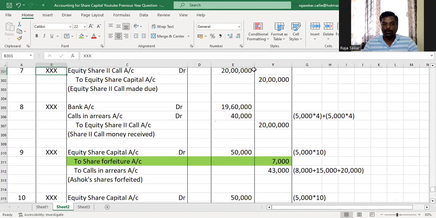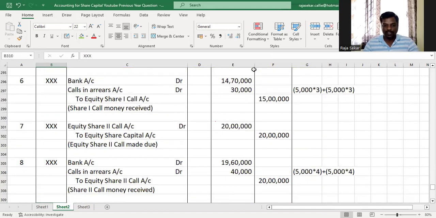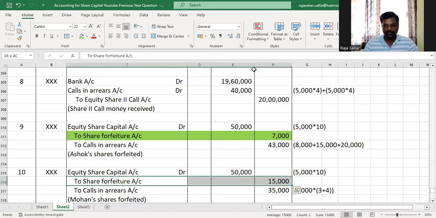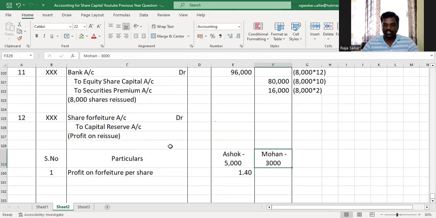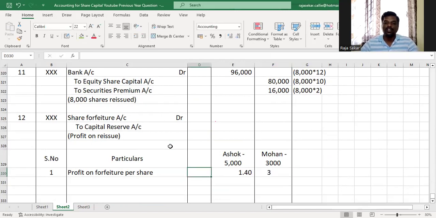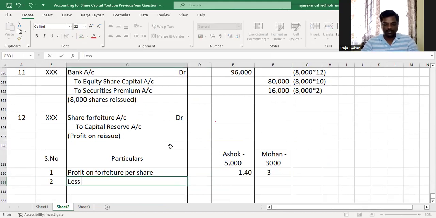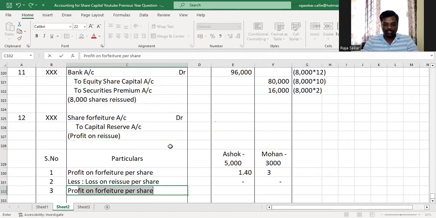And the profit on forfeiture on Mohan shares, how much, my dear children? When we forfeited Mohan shares, we had credited 15,000 to the share forfeiture account. This 15,000 is for 5,000 shares, and therefore it is 15,000 divided by the 5,000 shares that are forfeited, and that will give us a profit on forfeiture per share less loss on reissue per share. There is no loss on reissue in this case, my dear children, because the shares have been reissued at premium. Therefore, there is no loss on reissue.